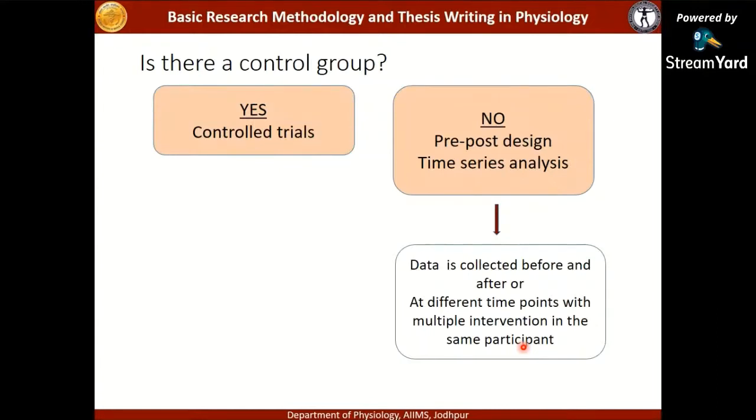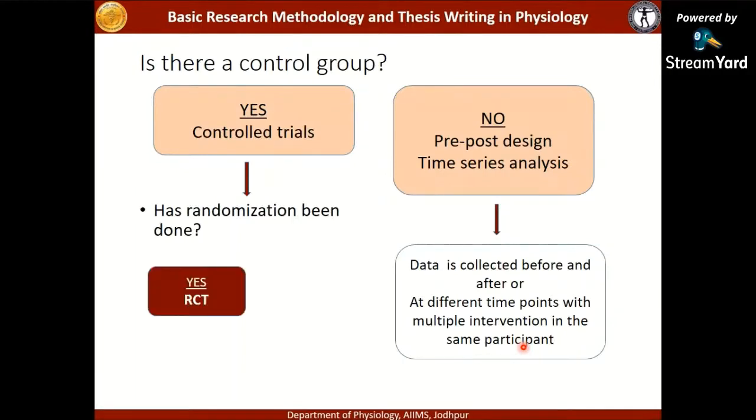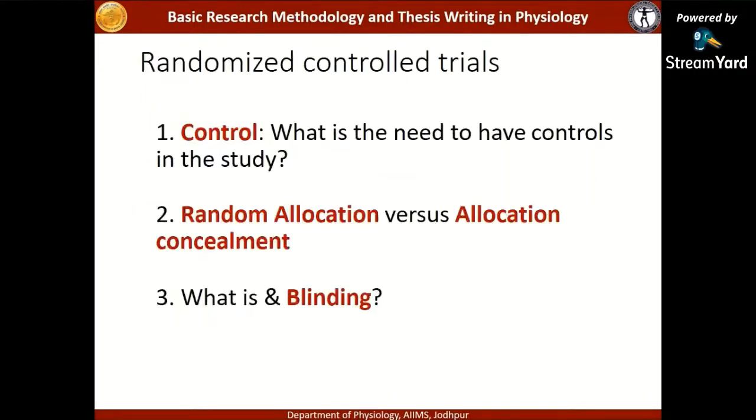If there is a control group, then the next question to ask is, has randomization been done? If randomization has been done, then it's a randomized controlled trial. If it is not done, then it is a non-randomized controlled trial. And as I said before, if there is no control group and no randomization, then it is a type of quasi-experimental design. So, coming to the randomized controlled trials, there are some important points which I have highlighted which you should be knowing.